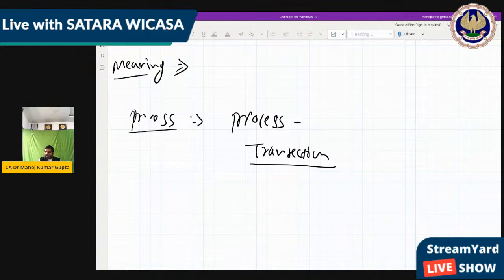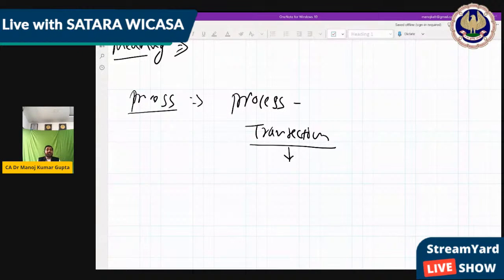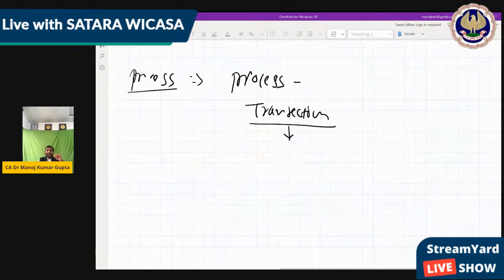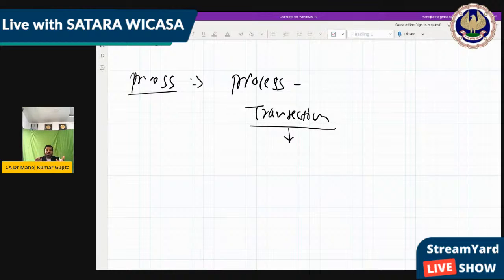Now, what is a transaction? A transaction is where you give something and you receive something. Like when you go shopping, you give cash or maybe a credit card to the shopkeeper and you receive some item. So these are transactions. Now these transactions start the accounting part. The first accounting part, you all know, because here there is no live student in front of me.